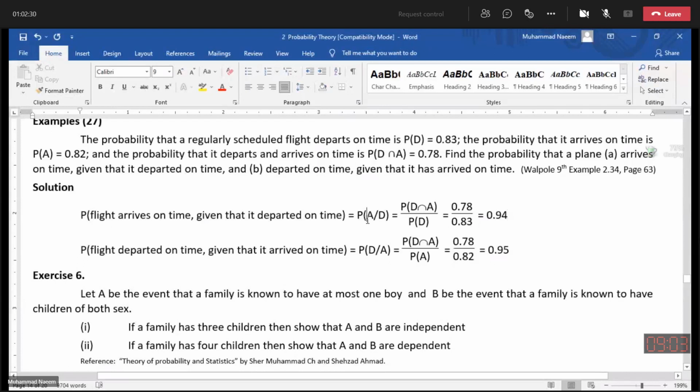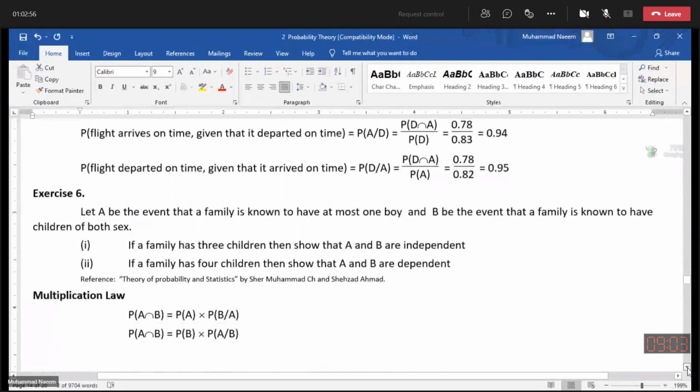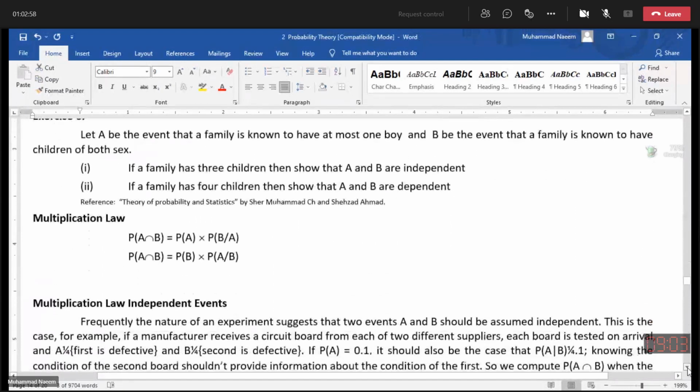The conditional probability of A is 0.994. The marginal probability of A is 0.82. They are not the same. This means A and D are not independent. This is easy to check, the independence and dependence.